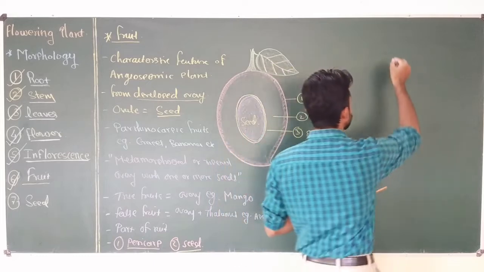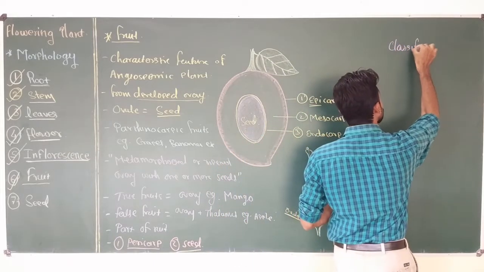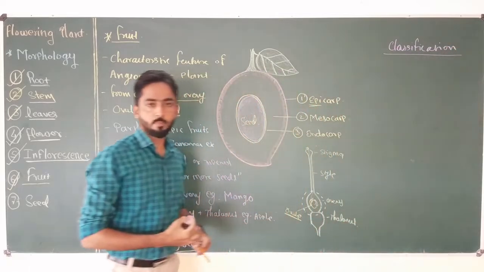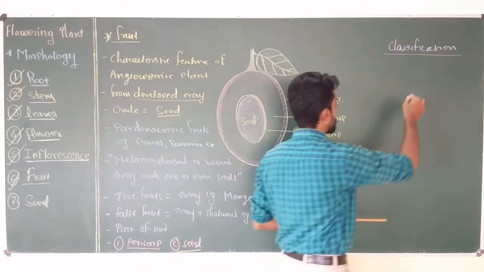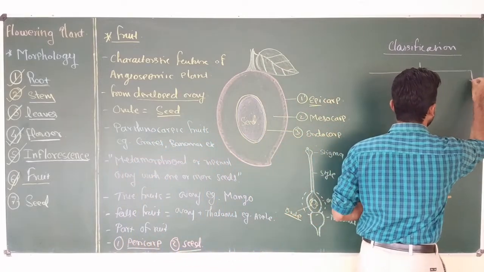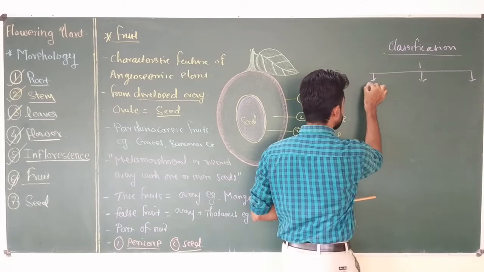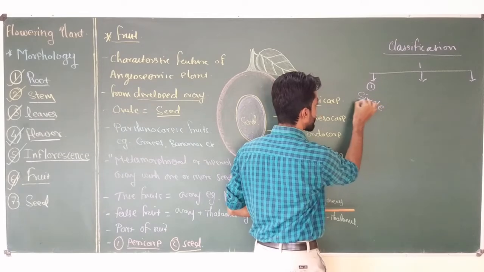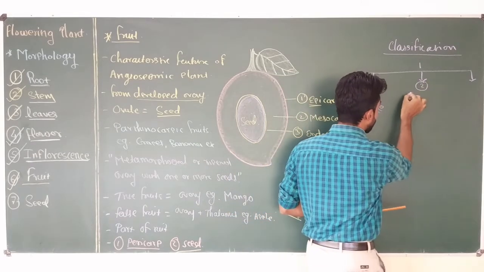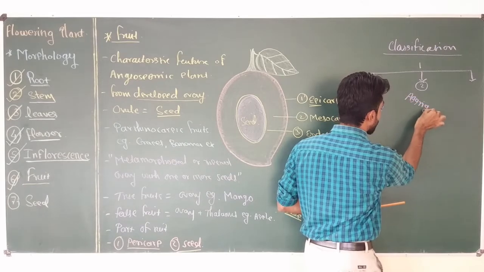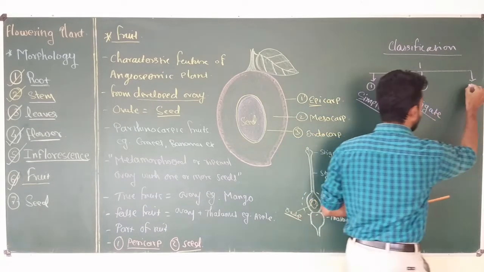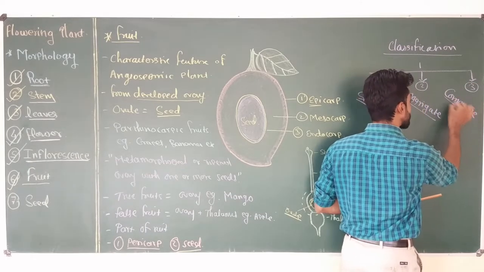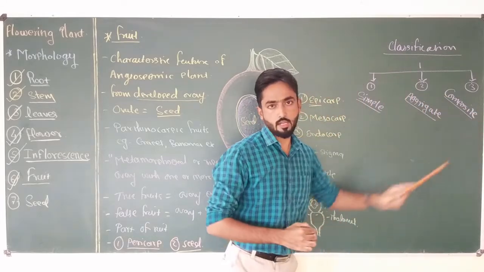Fruit is generally classified into three basic types. The first type of fruit is simple fruit. The second type is aggregate fruit. And the third type is composite, also called multiple fruit. So these are the three important types of fruits.